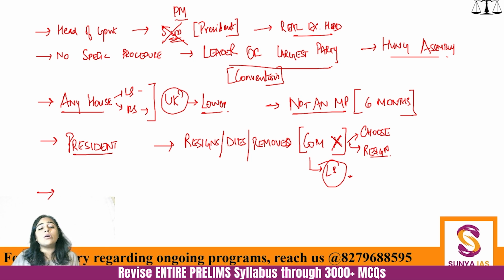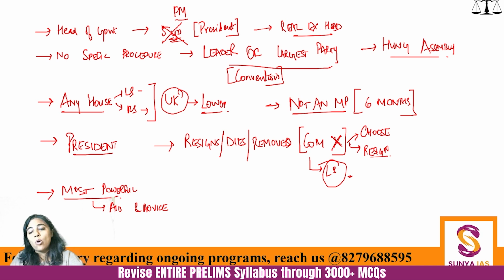Why is the Prime Minister called the most powerful person of the country? The President is called the rubber stamp. Prime Minister is called the most powerful person of the country because it is on the aid and advice of the Council of Ministers headed by the Prime Minister that the President is supposed to take all the decisions that a President takes. So, as a Prime Minister, the PM can also recommend the removal of a minister. Please see it very carefully. It can get a little complicated from here. And I hope you are writing this down.